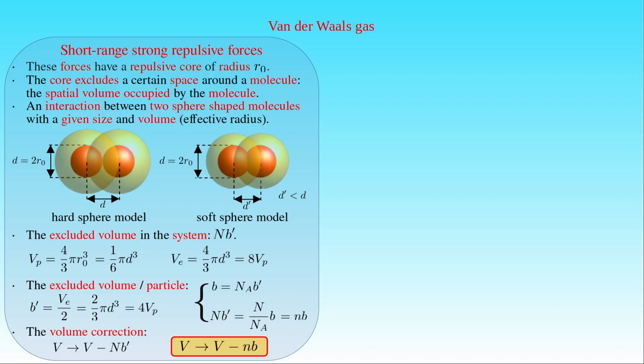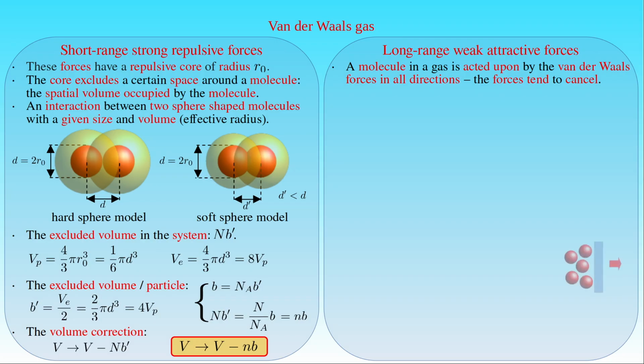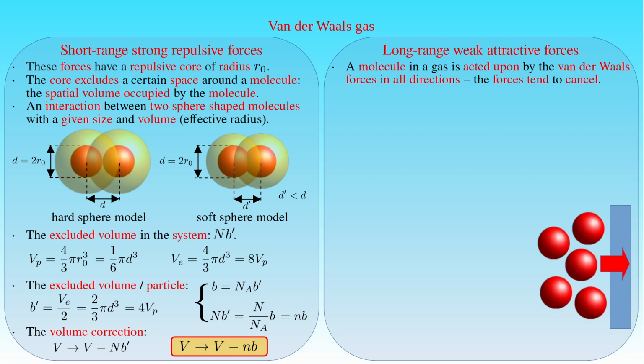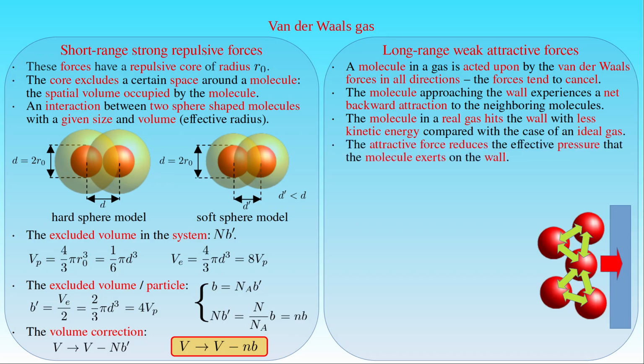The second correction applied for real gases arises from the existence of the long-range weak attractive part of the van der Waals potential. A molecule of a gas in the interior of the container is acted upon by the van der Waals forces in all directions due to the presence of other molecules, which thereby tend to cancel. The pressure of a gas arises from molecules striking the wall of the container, but a molecule approaching the wall experiences a net backward attraction to the neighboring molecules. As a result, a molecule in a real gas hits the wall with less kinetic energy compared with the case of an ideal gas, and the attractive force in turn reduces the effective pressure that the molecule exerts on colliding with the wall.